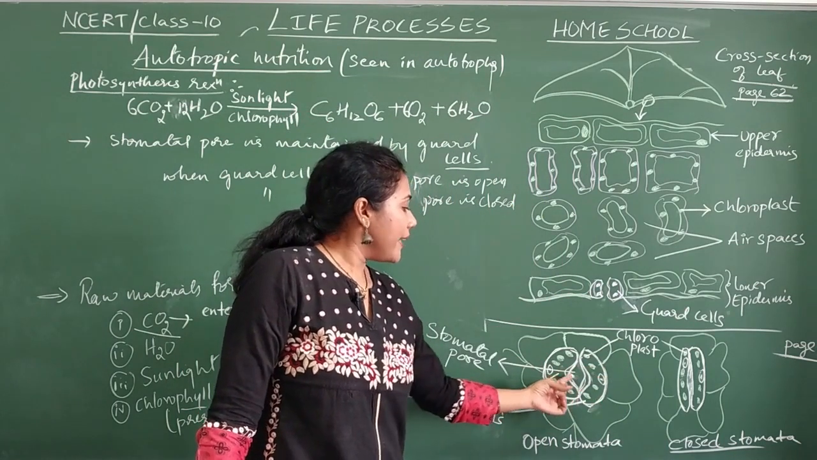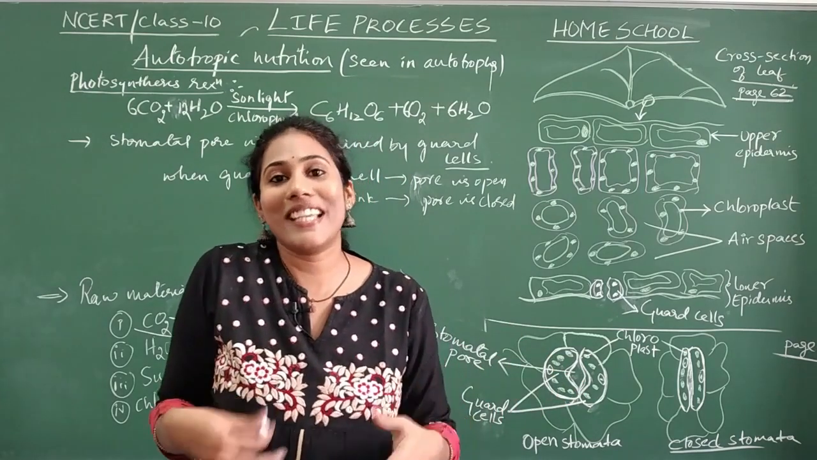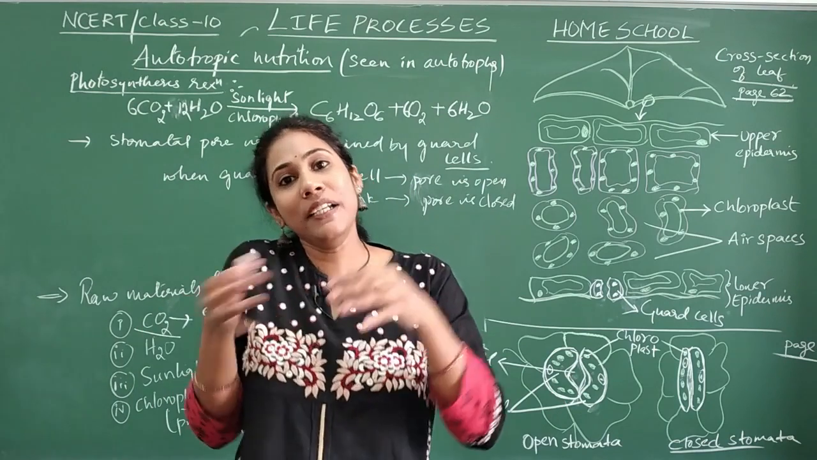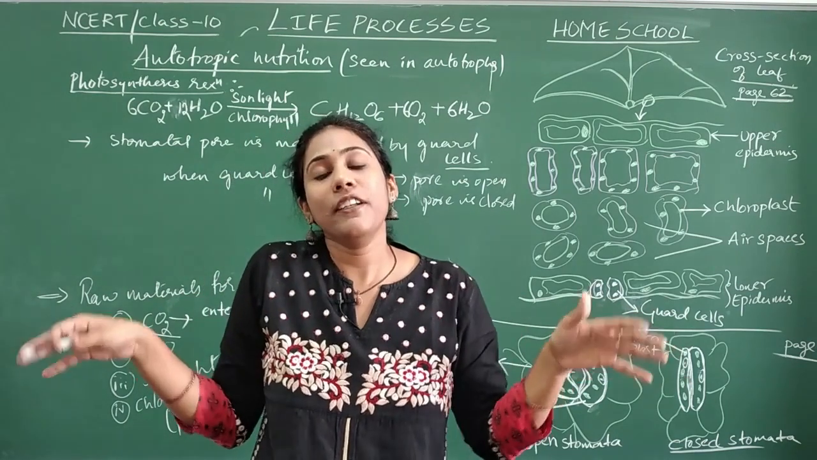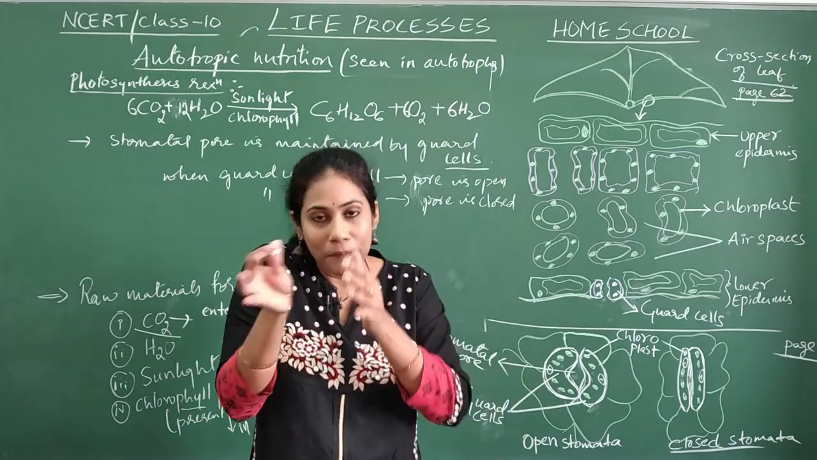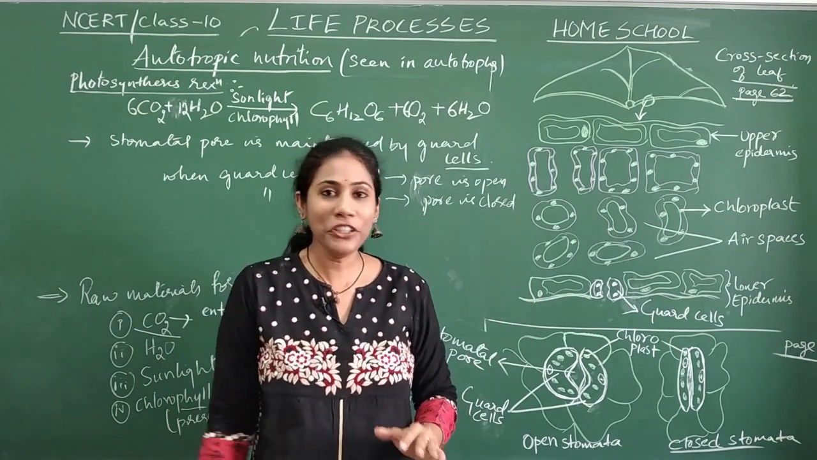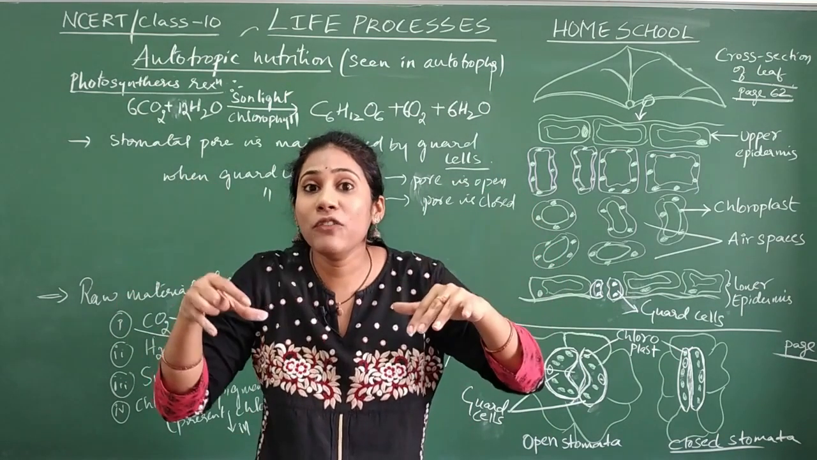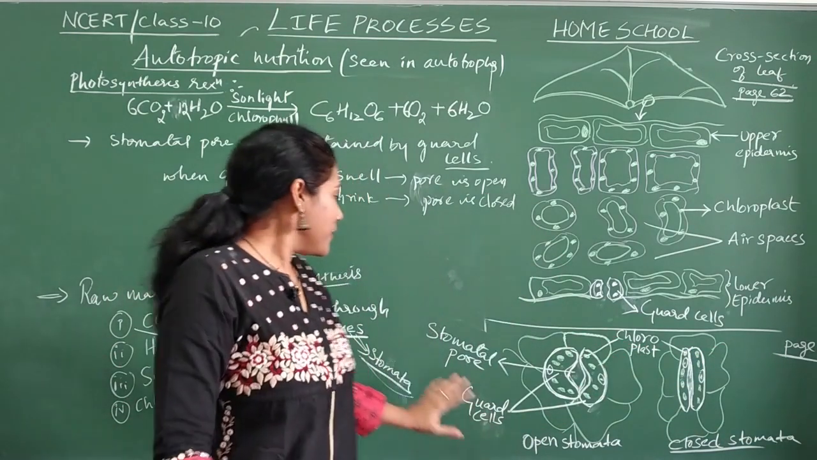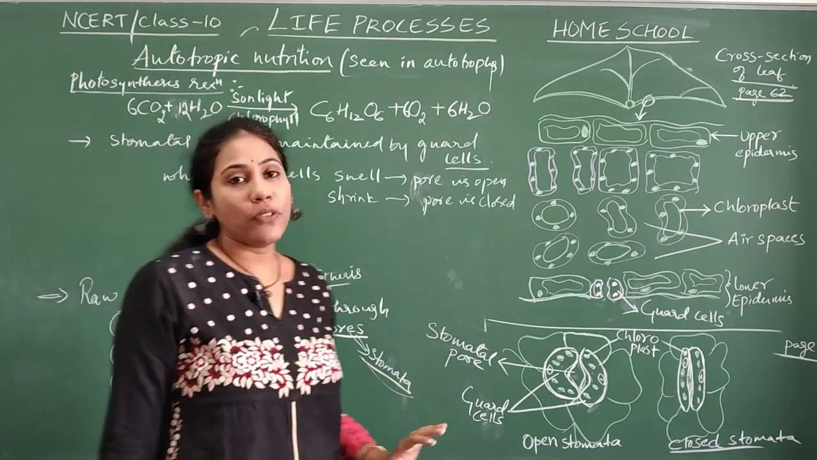So the stomatal pore is always maintained by whom? Guard cells. The name itself says guard. It will guard the pore. Whenever the pore has to be open, guard cells will help in opening it. Whenever the pore has to be closed, guard cells again will help in closing the pore, by swelling and shrinking. Got to know? And how do they swell? By absorbing water. How do they shrink? When water goes outside. So this is all about the passing of carbon dioxide into a leaf.